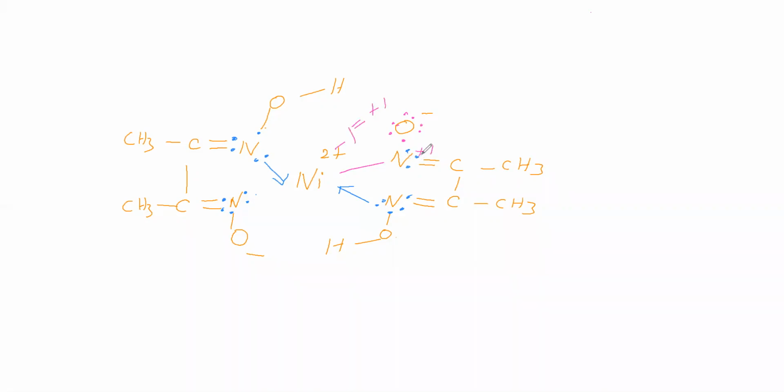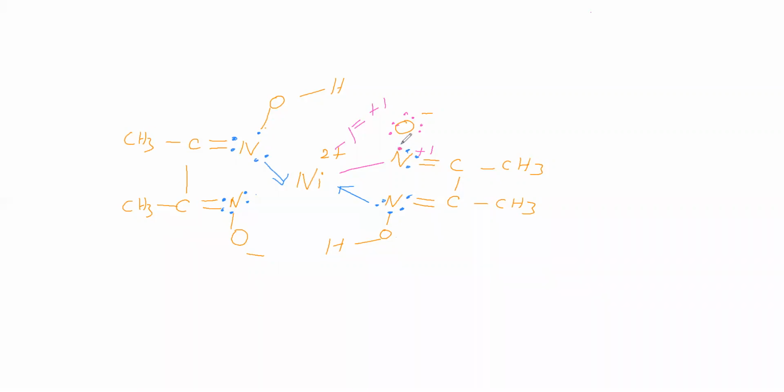Nitrogen has +1. So this oxygen donates this electron to nitrogen. Oxygen has donated one electron to nitrogen.